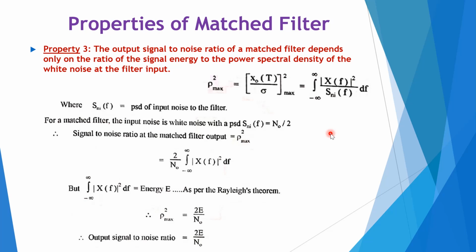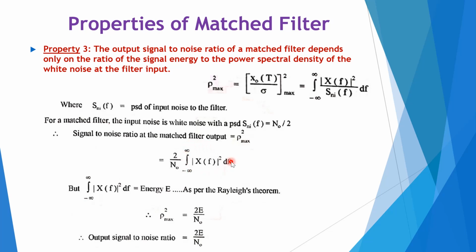So, the signal to noise ratio at the matched filter output is given as 2 divided by N0 integration minus infinity to infinity magnitude of X of f squared df. But this integration of magnitude X of f squared is nothing but the energy E, as per Rayleigh's theorem. So, we can find the SNR is equal to 2E divided by N0.